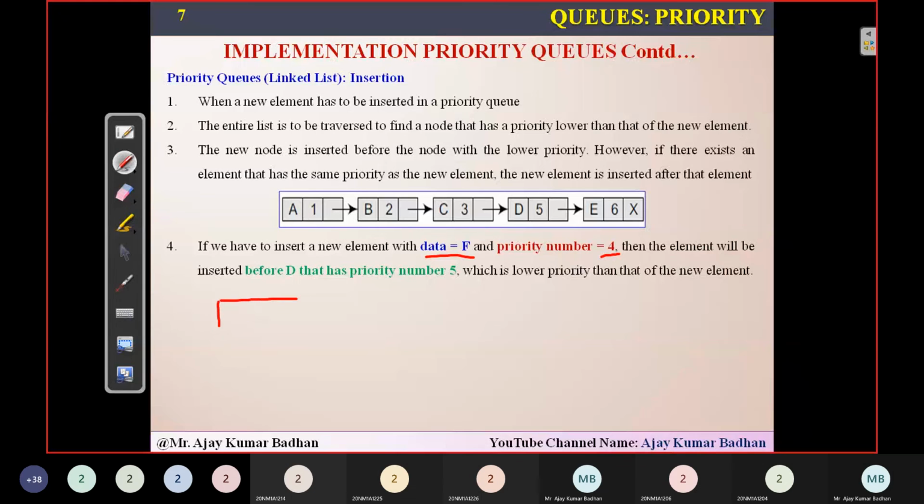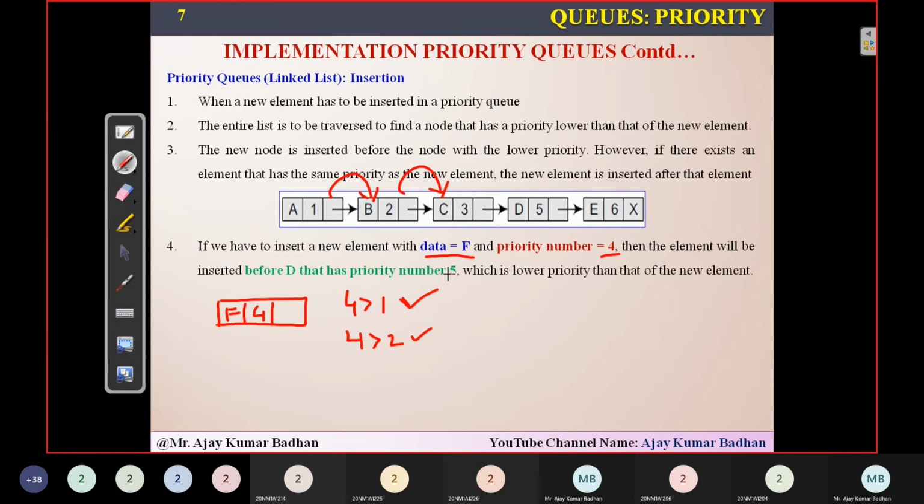So I first want to create a node here, and let us suppose the data I want to store is F, and the priority of this F is 4. Now this 4, I'm going to compare with each and every node that is present here. See, 4 is greater than 1. Condition true. What do I have to do? Simply traverse, go to the next node. There, 4 is greater than 2. Condition satisfied. Go to the next node.